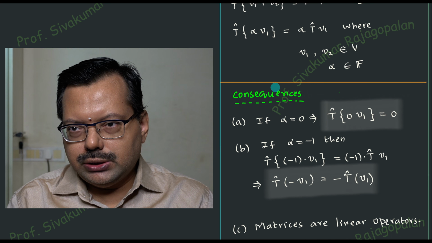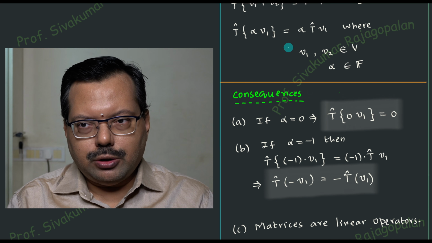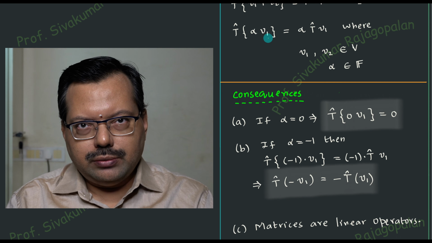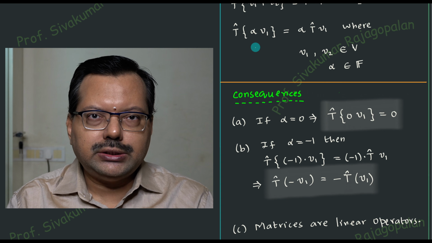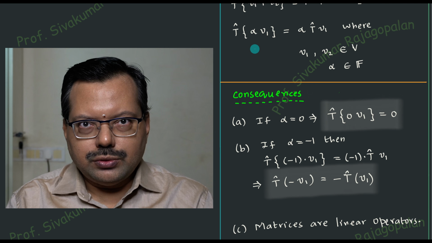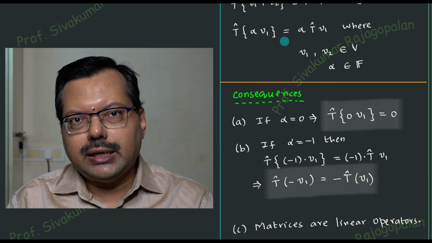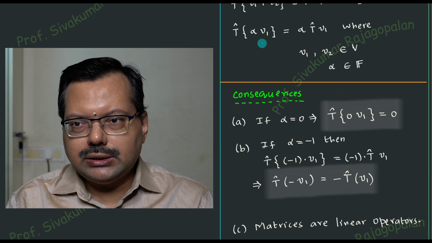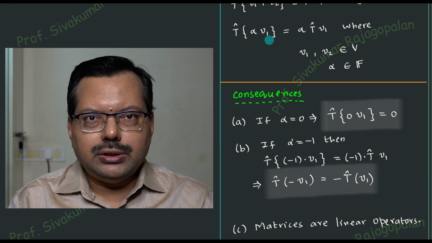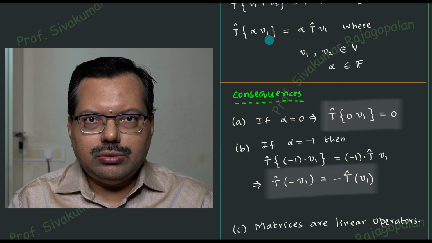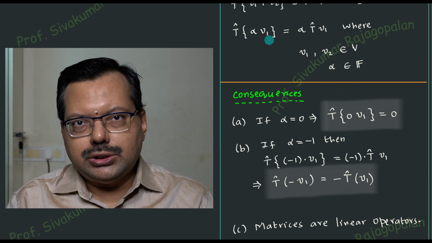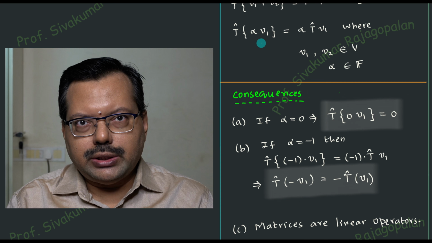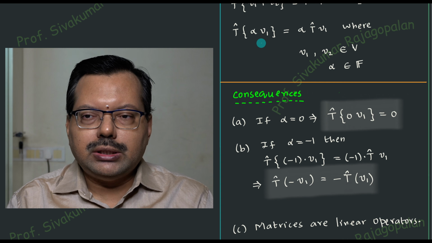The special situation is that you have this second property, that means the operator operating on the scalar multiplication of the vector. Scalar multiplication of the vector is equivalent to scaling of a vector. If I have a vector of some length, scaling means I can enlarge the vector or I can shrink the vector, depending on the alpha that you put. In the case of the real Euclidean space, it is easy to visualize the shrinking and the enlargement of the vector.